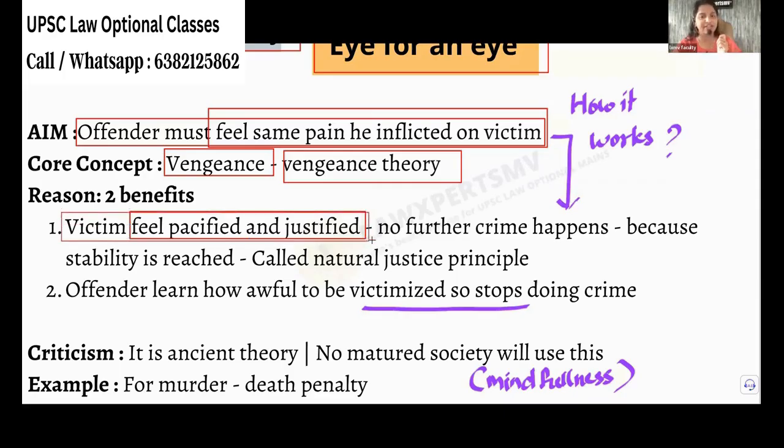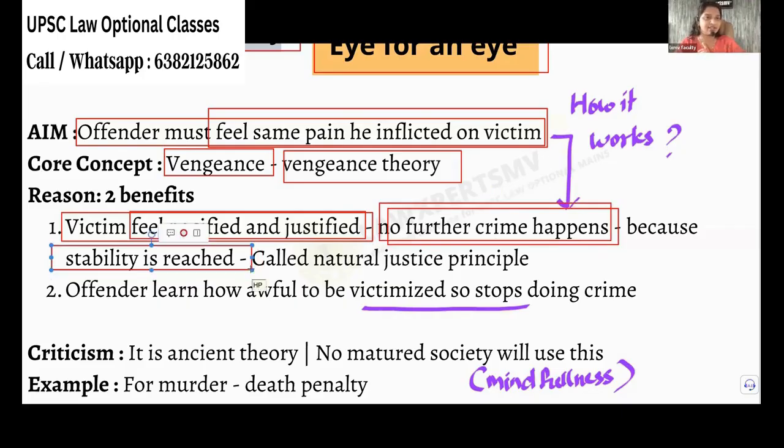When the victim is pacified, there will be no further crime. Just opposite to what Karthik sir told. We do see gang wars, right? In villages and all, one particular family will hit the other family. One by one, they hit each other back, and it becomes a war of the entire village, and both villages will be fighting. Once the victim is able to punish the offender, they get pacified. So there are no further crimes happening, because stability is reached. So this is called the natural justice principle.